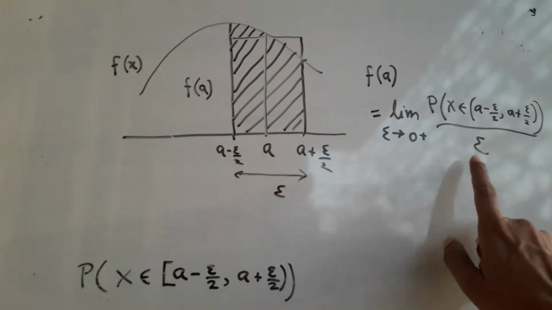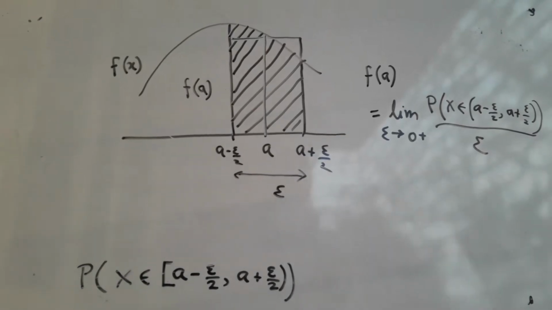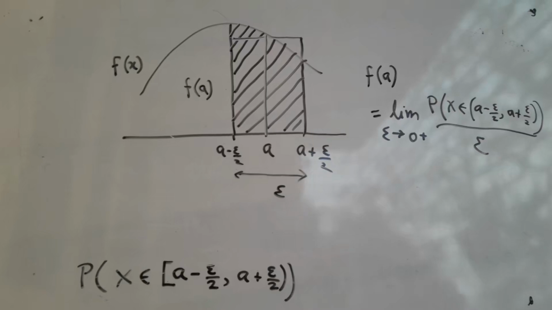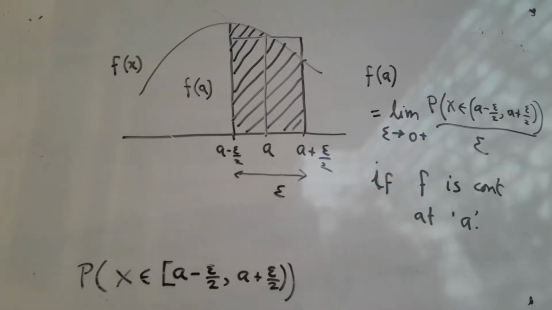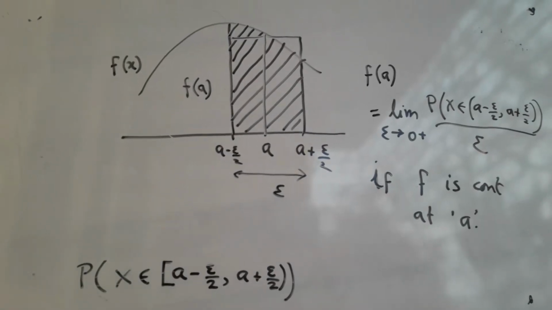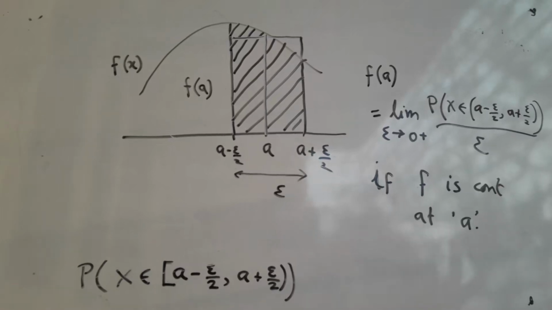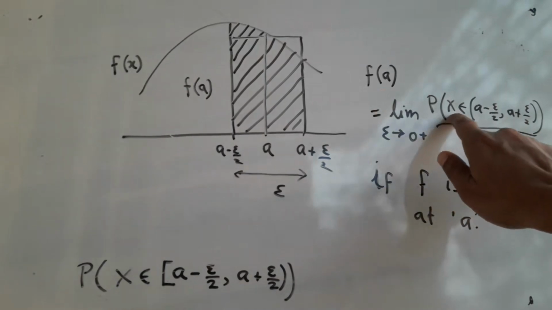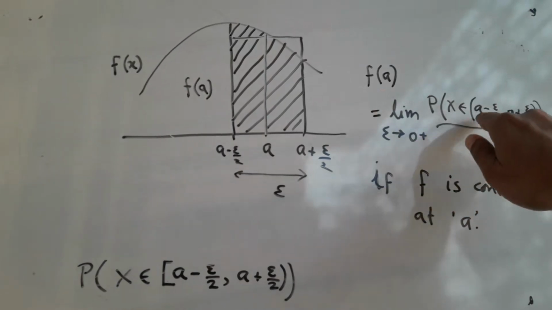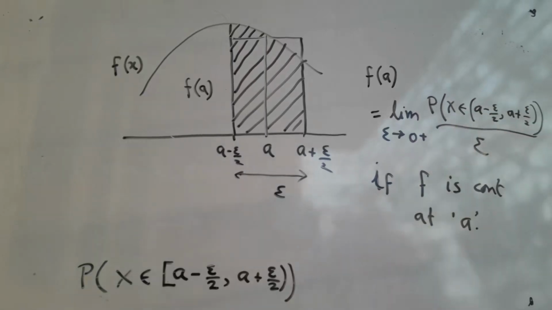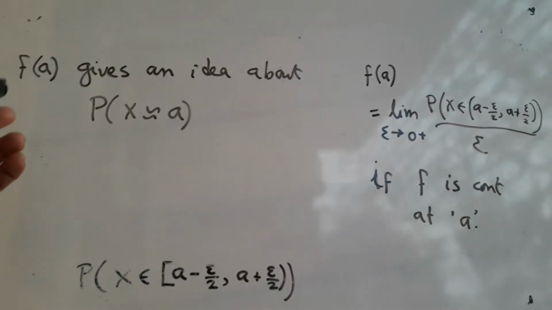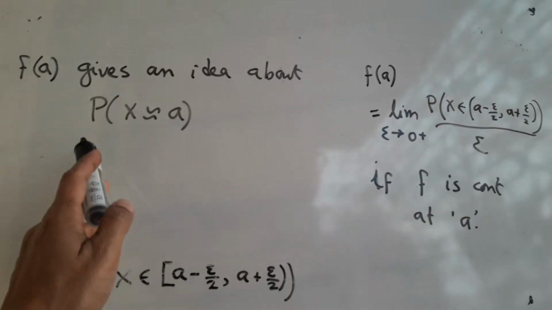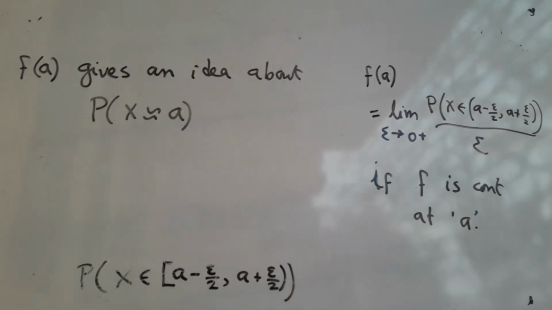Now for this to work, we need again that obvious thing, f must be continuous at A. This is not at all difficult to prove in general, but it provides a nice intuitive understanding of what density really means. So we may even think of this as f(A) giving you a measure of how likely X is to be close to A. We may say f(A) gives an idea about probability X being approximately equal to A.